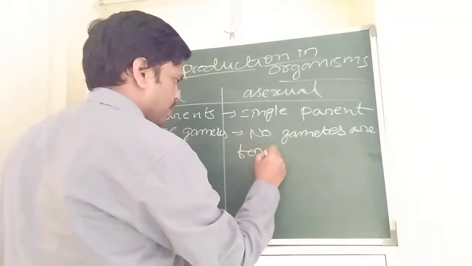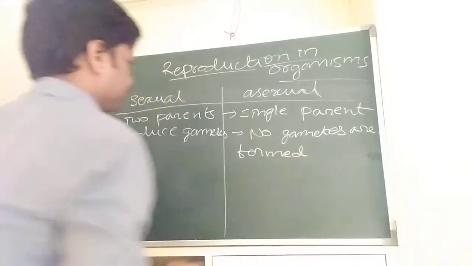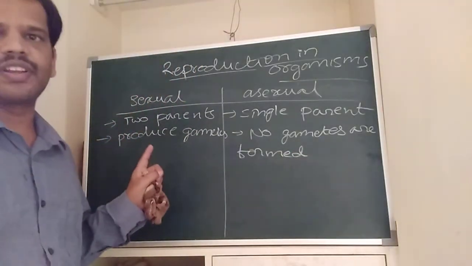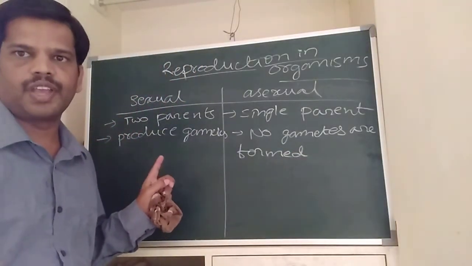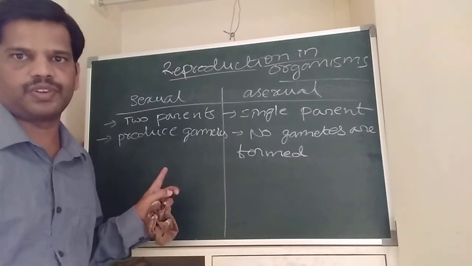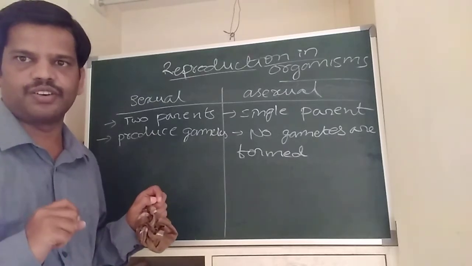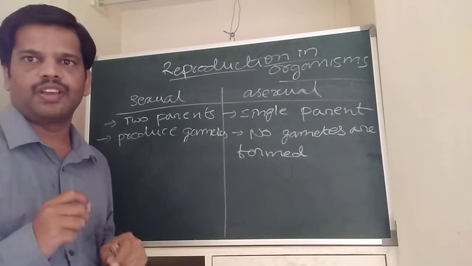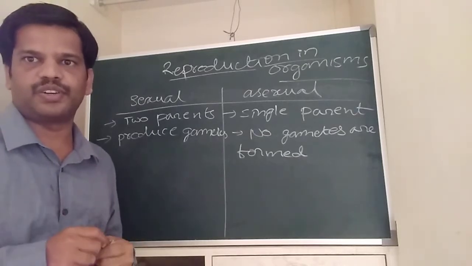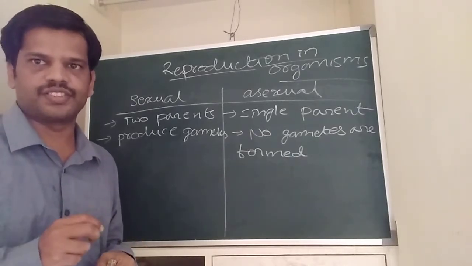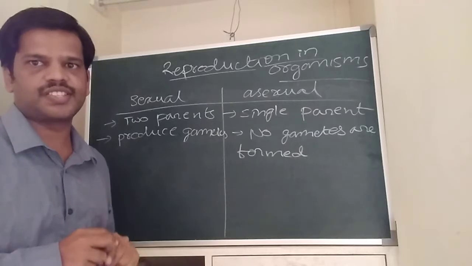In sexual reproduction, the female parent will produce the ova, the male parent will produce the sperm. These are called gametes. These are fused to form a zygote and it leads to the embryo. Further, it develops into an individual organism. This is the process in sexual reproduction.